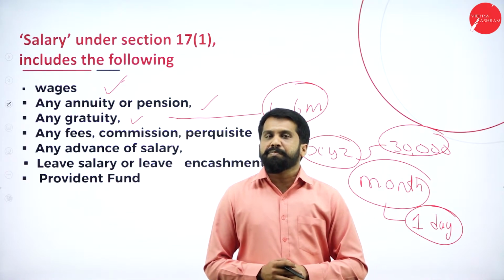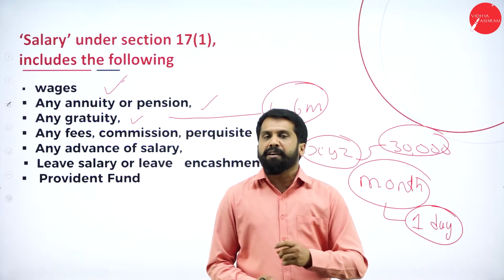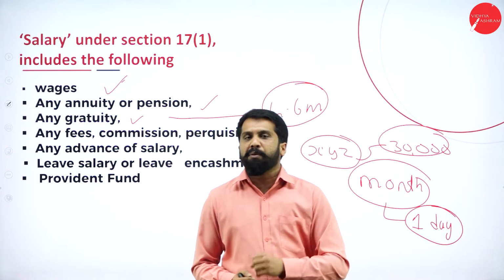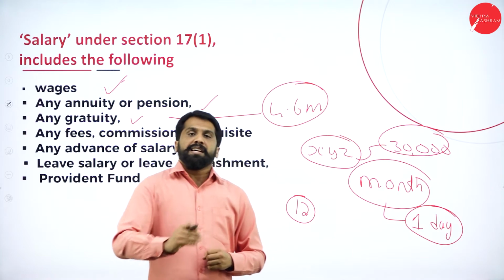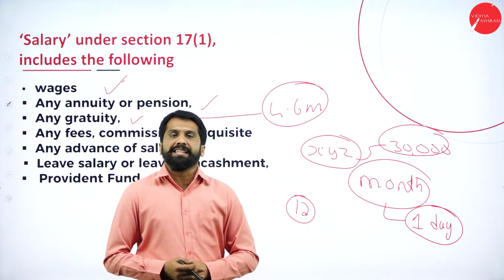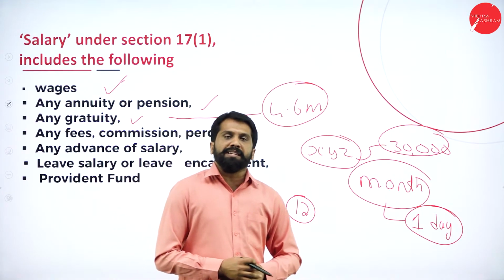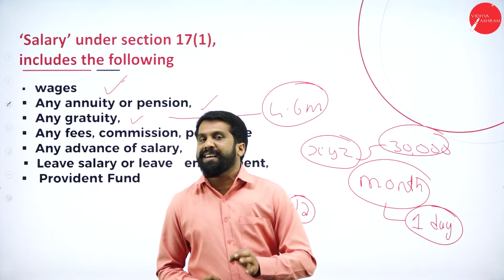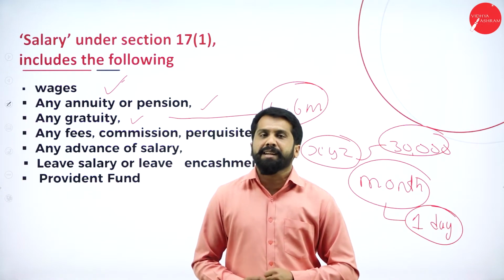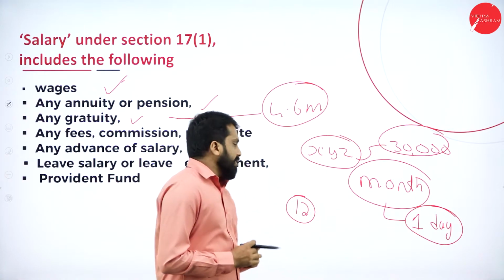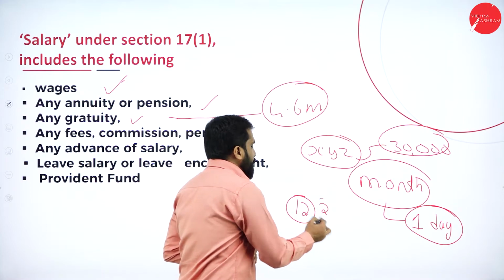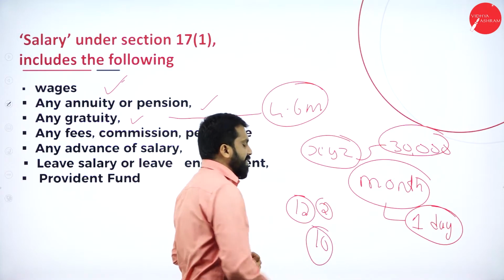Now, 12 days means in the weekdays, every month you have 1 day leave you can take. If you take more than 1 day, your salary will be deducted. So totally how many days will you get? You will get 12 days in a year. Now, out of 12 days, you have taken only 2 days. You have saved 10 days per year.